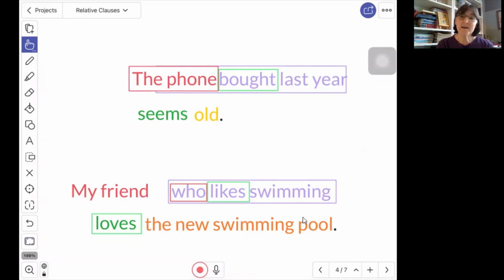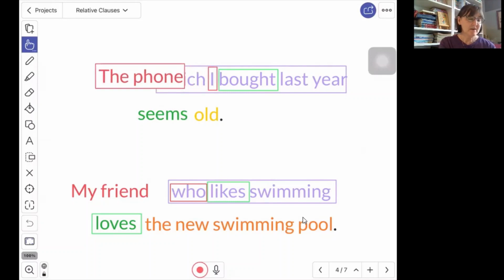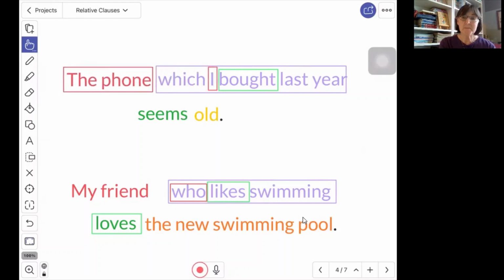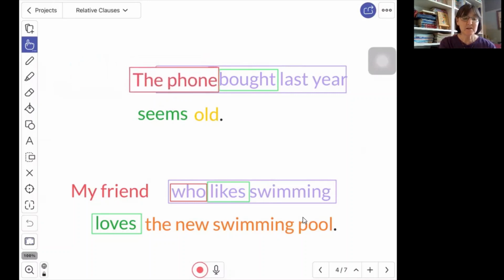That's what it would sound like if the phone was the subject of that clause. The phone bought last year. The phone is not going to buy anything. So this does not make sense. So in this sentence, the phone which I bought last year, the phone is not the subject of this clause. We would not say the phone bought anything.